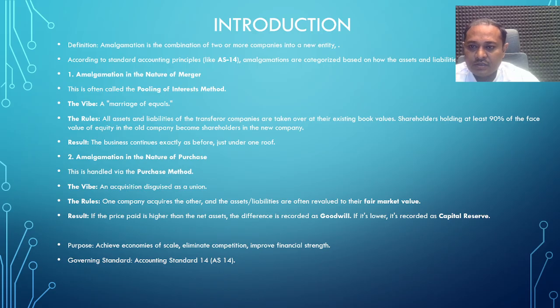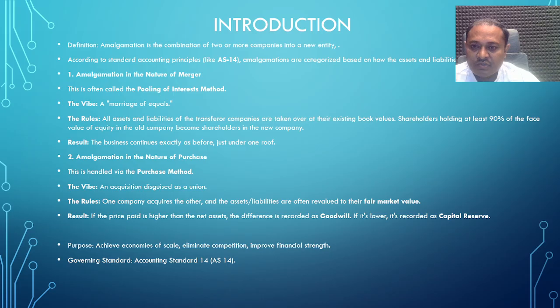In this policy, both companies, for example A company and B company working in the same business, decide to amalgamate. In this situation, they decide the valuation of the assets.